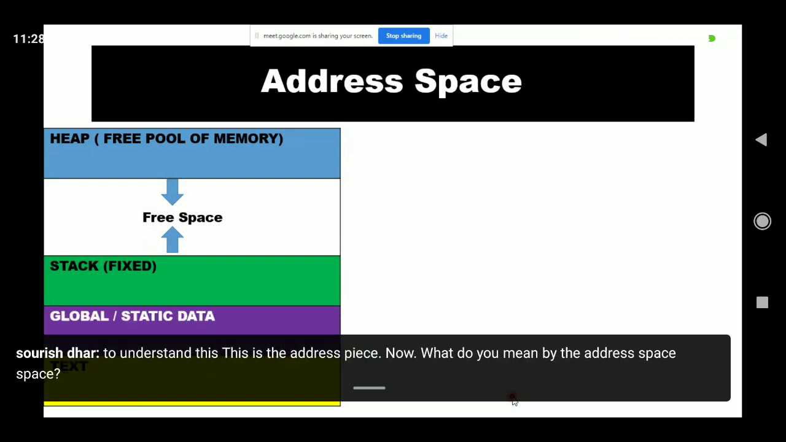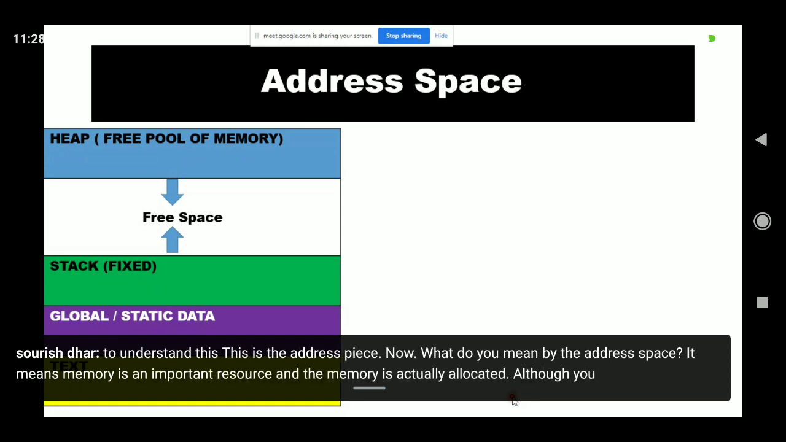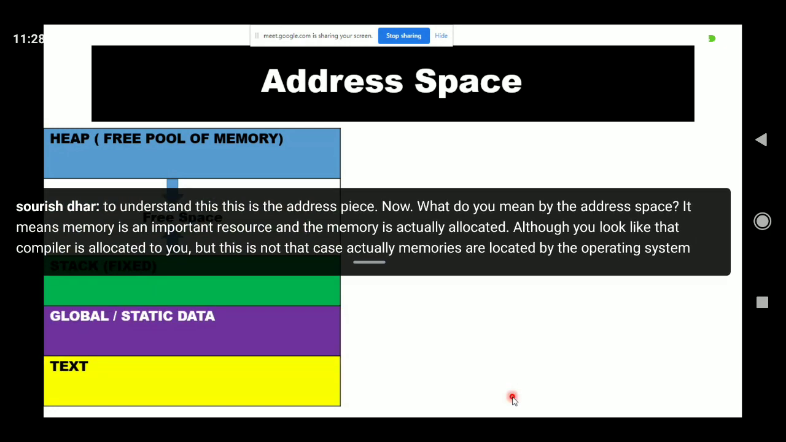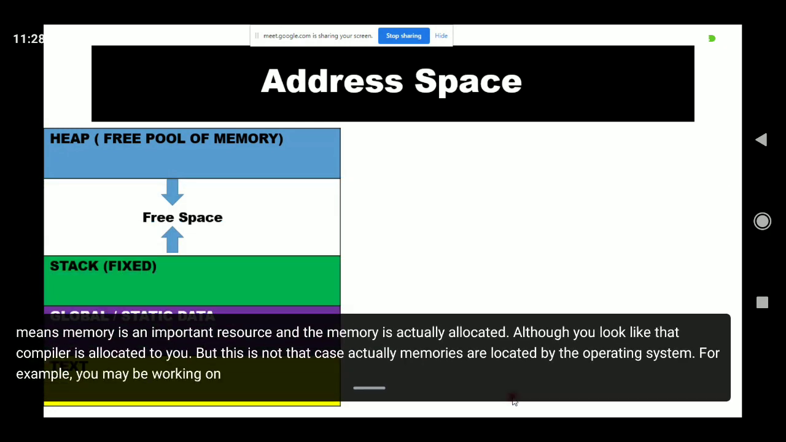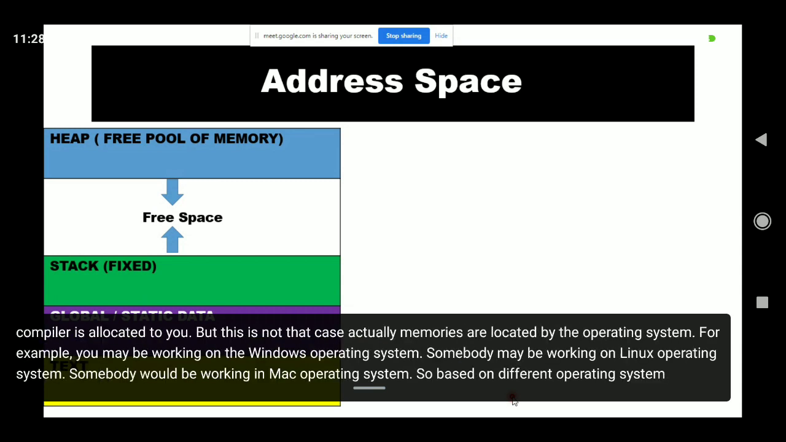It means memory is an important resource, and the memory is actually allocated, although it looks like the compiler allocates it to you, but this is not the case. Actually, memory is allocated by the operating system. For example, you may be working on Windows, somebody may be working on Linux, somebody on Mac. So based on the different operating system, your memory is allocated to you.